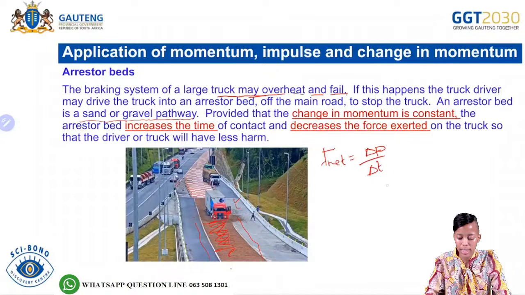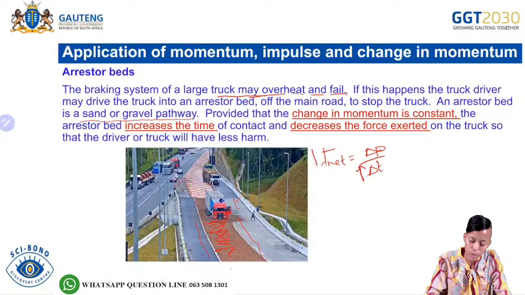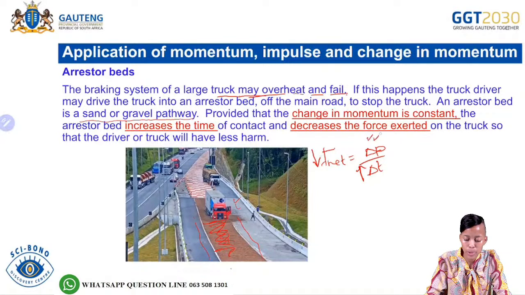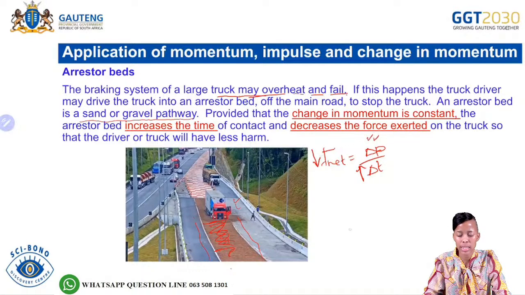And then what will the arrestor bed do? The arrestor bed will increase the time of contact. And if the time of contact increases, what will happen to the net force? The net force will decrease. That is provided that the change in momentum remains constant.